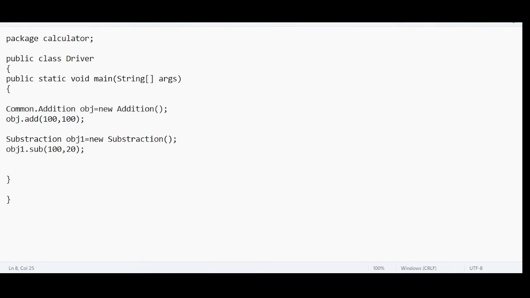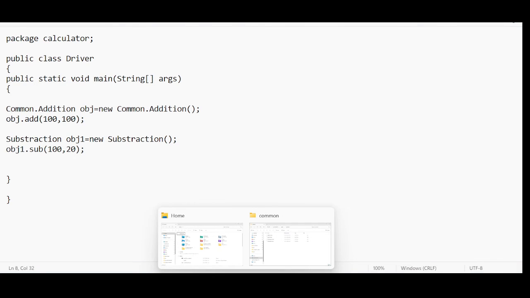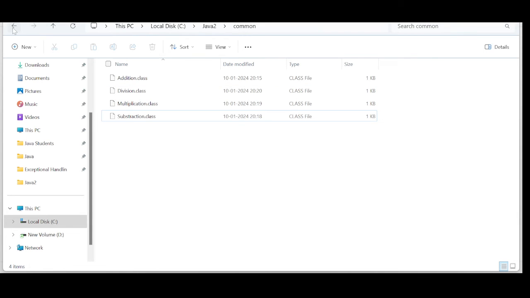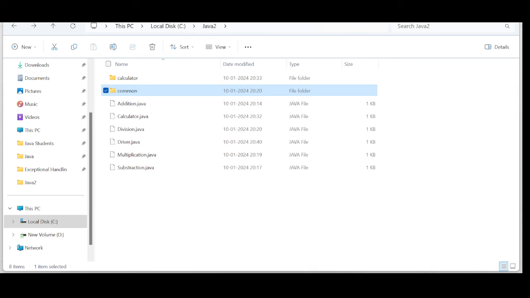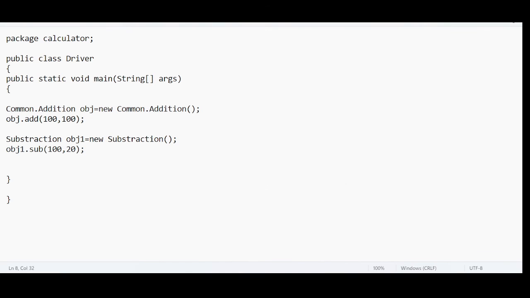Let me check the spelling, whether common is in lowercase. Common dot addition, and again here common dot addition. This is fully qualified name.